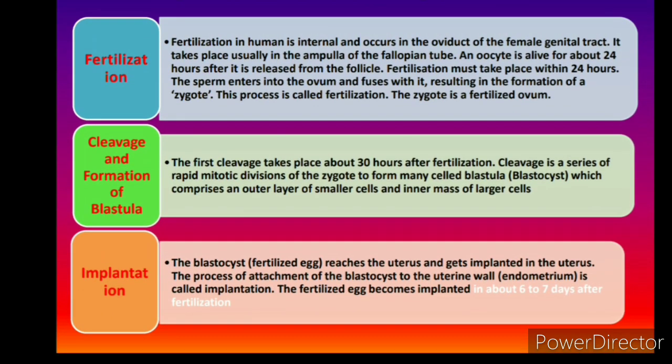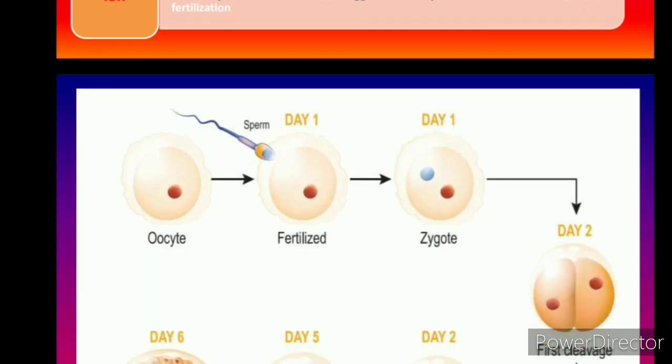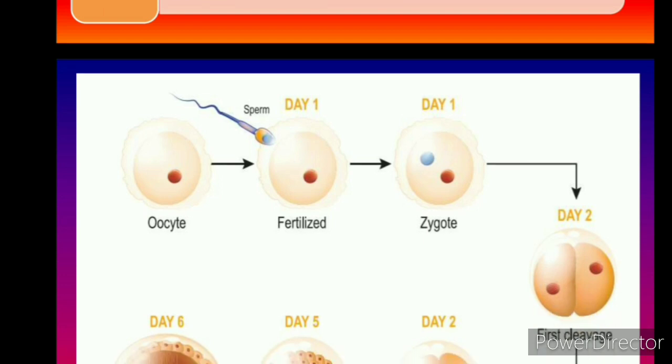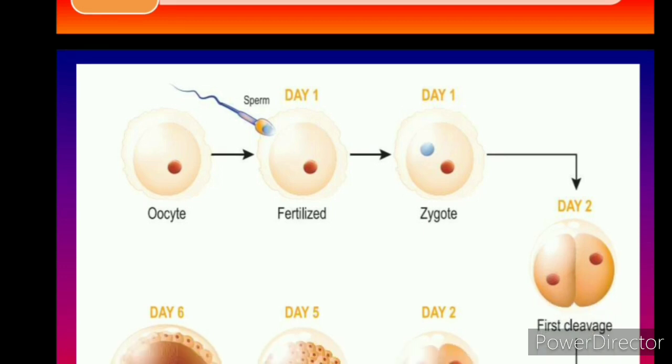So what is the process overall? We'll see by drawing itself. See, this is the oocyte, that is the female gamete. Now the sperm enters the ovum, then fertilization takes place and two nuclei fuse, and now the zygote is formed. Now this is the sperm, and the reddish one is the female nucleus, and this blue is the nucleus from the male. As they form, they will get fused, and after that what happens?